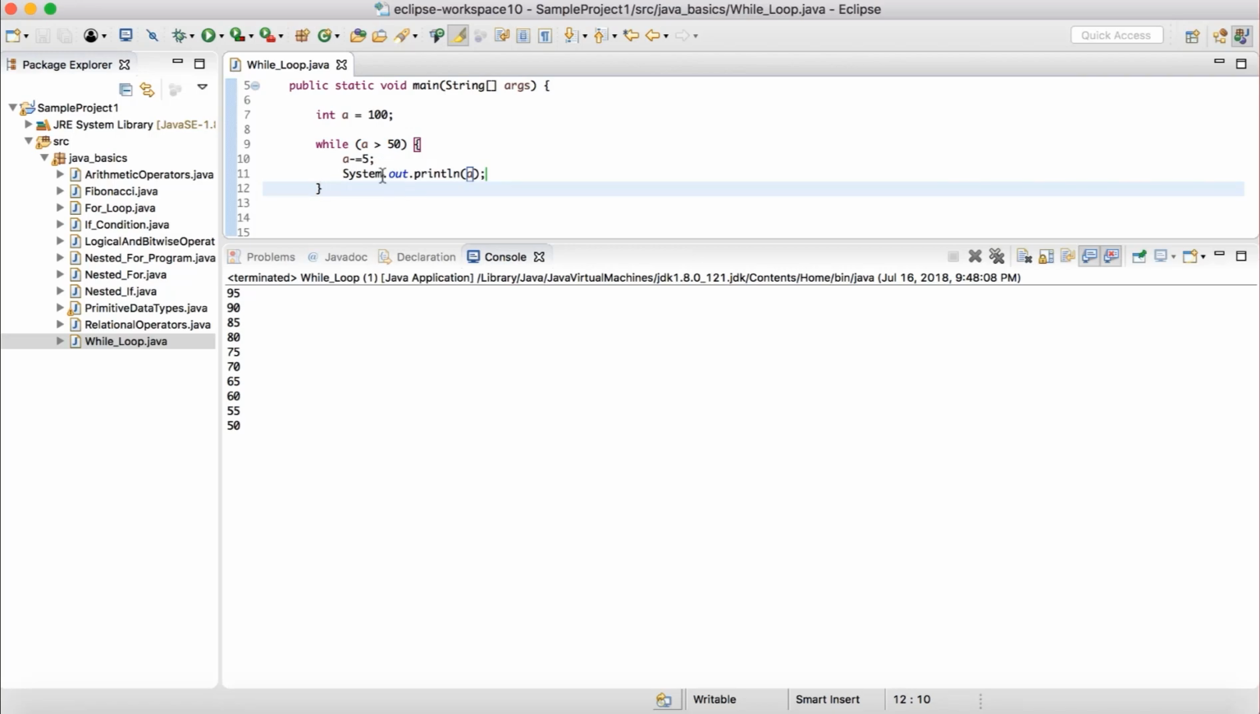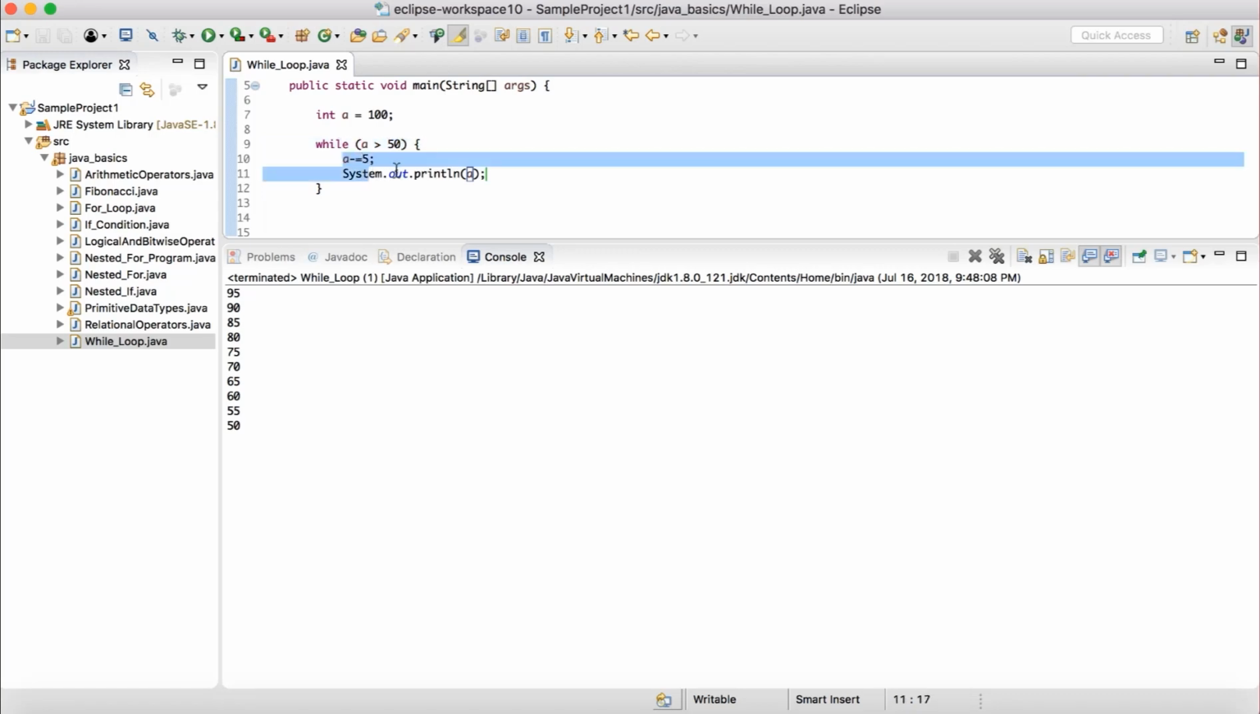So as simple as that. While loop has a condition with it, and while the condition is true, it will keep on iterating whatever is there inside the loop.